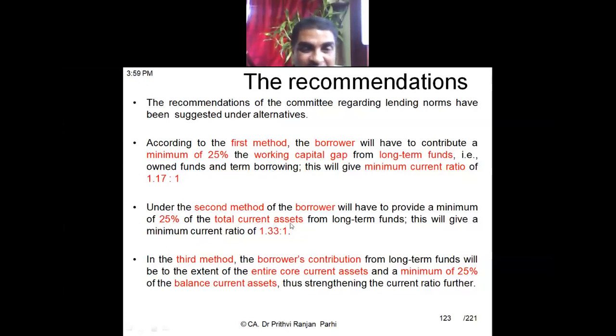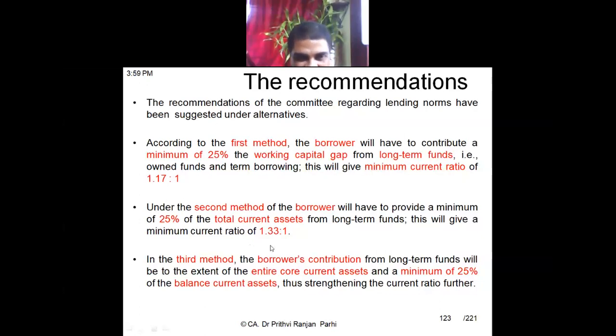Okay, from total current asset, 25% should be met through long-term funds. So this requires another, you can say, stringent control. Okay, the working capital position will be further strong because we have made a long-term arrangement for 25% of the entire current asset. This is another method, you can say the second method.